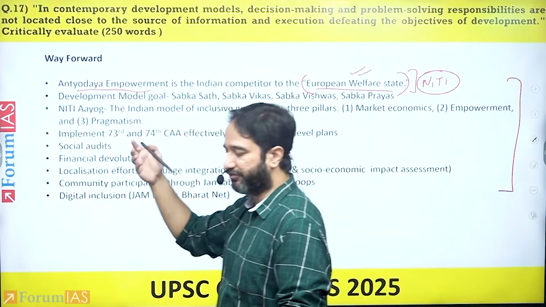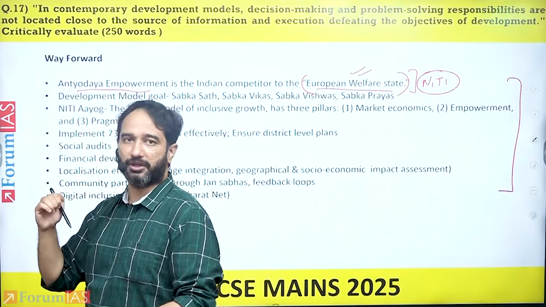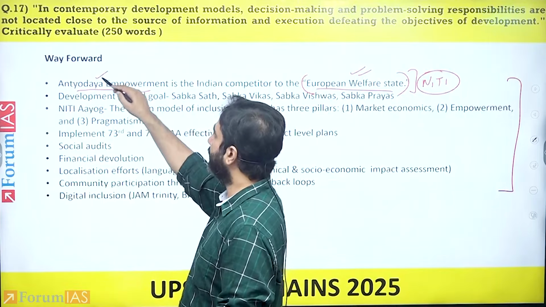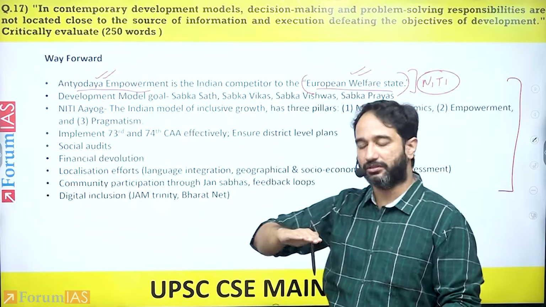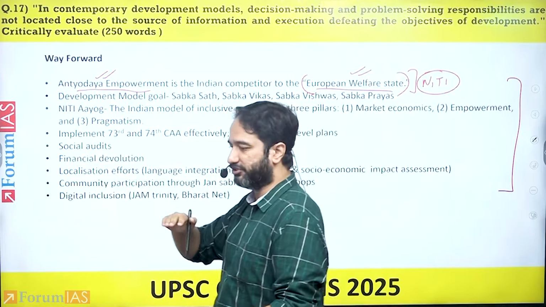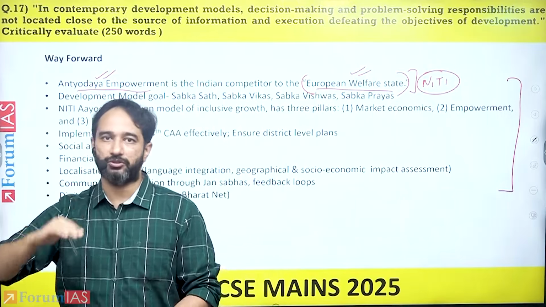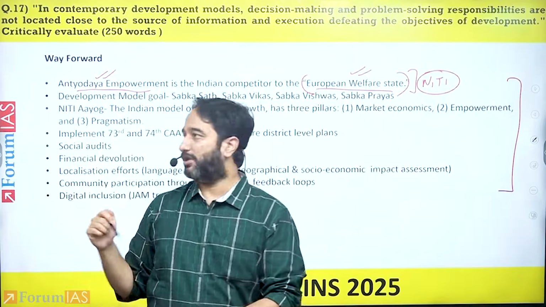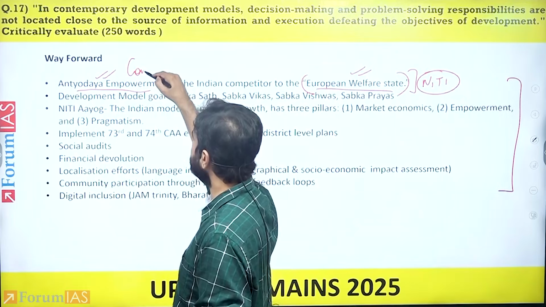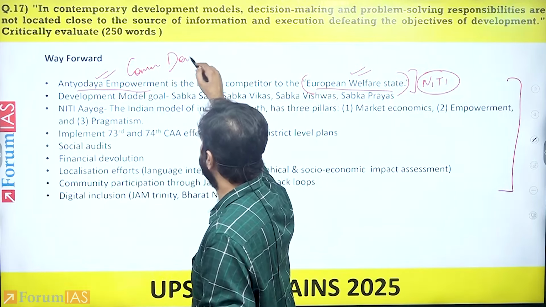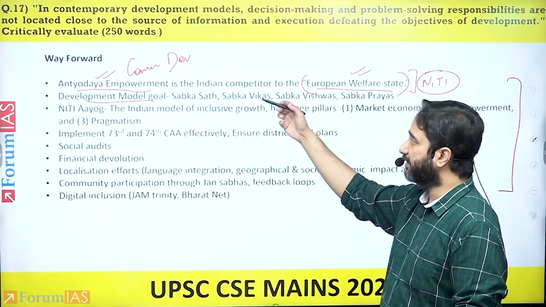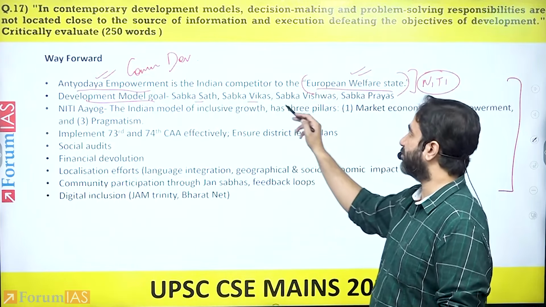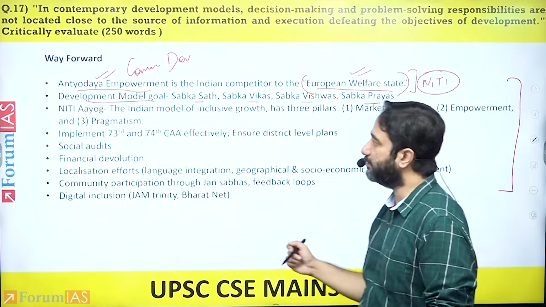European style of welfare state, which is a lot of top-down approach. Antyodaya empowerment, as per the Niti Aayog, means that you acknowledge the local governance, the local population, and introduce them into some form of community development. Right? Further, what should be the development goal? It's a common theme of the Government of India: Sabka Saath, Sabka Vikas, Sabka Vishwas, Sabka Prayas.